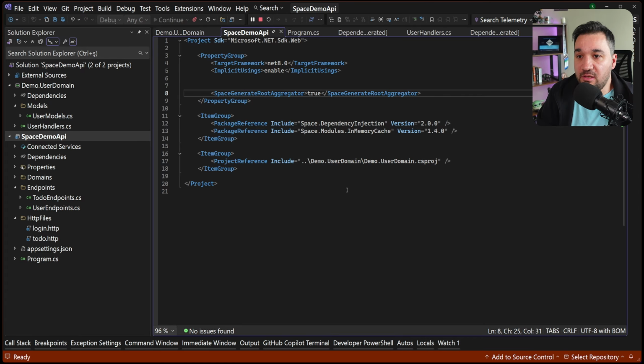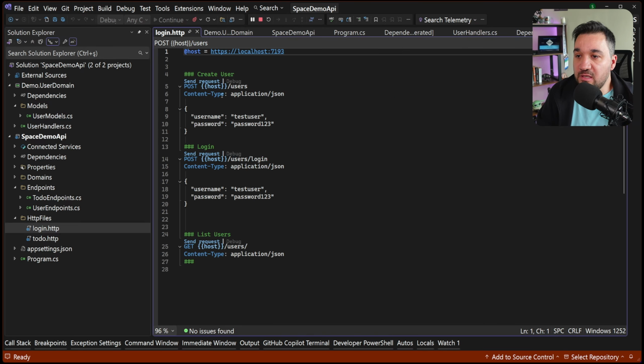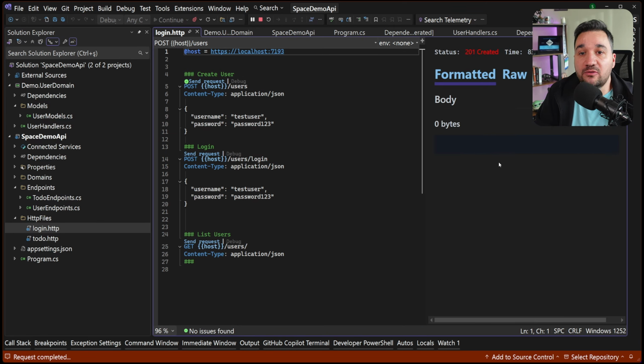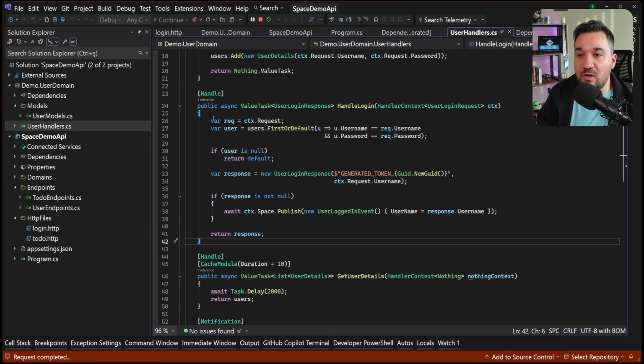This is actually the biggest change. If we go to login, for example, as you see, it is 201 created. So I'm able to hit that endpoint, that handler that lives somewhere else.